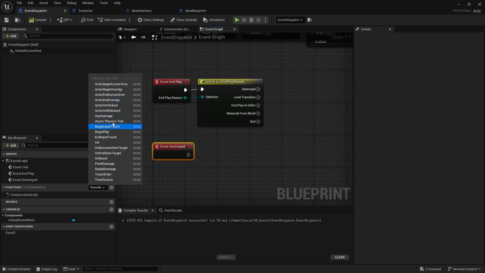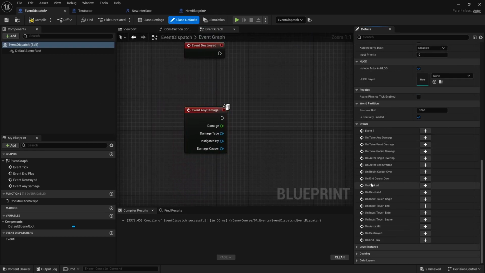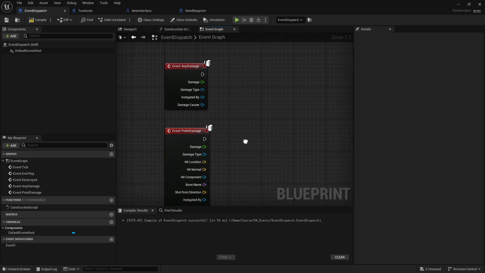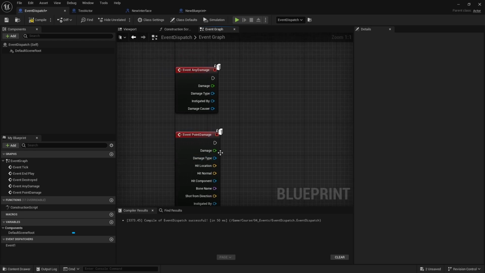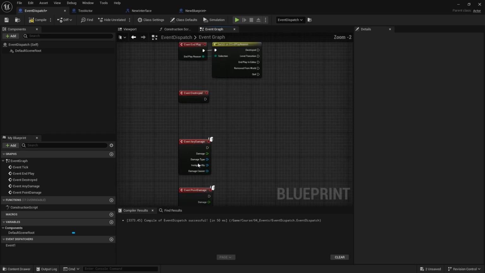You also have some stuff where the actor is taking damage, so there is a whole damage system. If this actor took specifically point damage, you can get a bunch of information of what that means and how this actor maybe was damaged or how much health was taken from it. Or you can do basically any damage, or you can have different stuff.